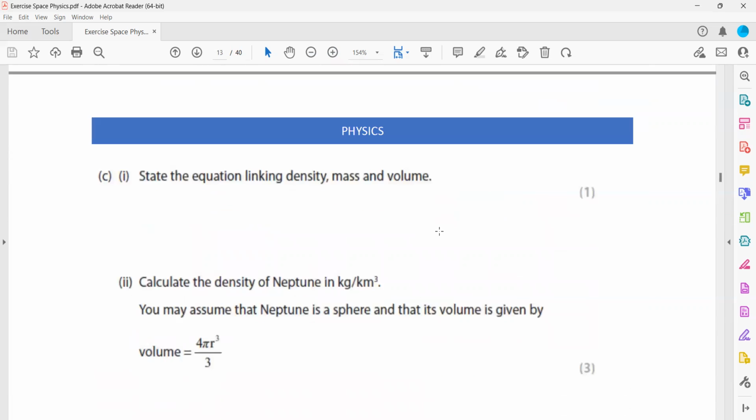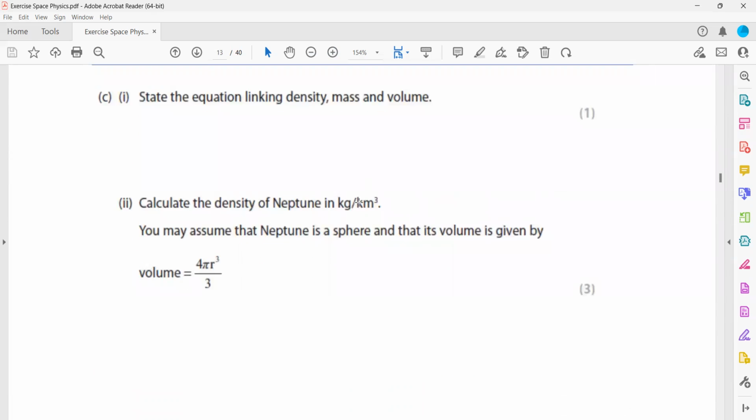State the equation which links the density, mass, and volume. How can we relate the density, mass, and volume? We have studied in block 1, the density is mass over volume. This is a Greek letter. So you can also write the word equation that density is equal to mass divided by volume.